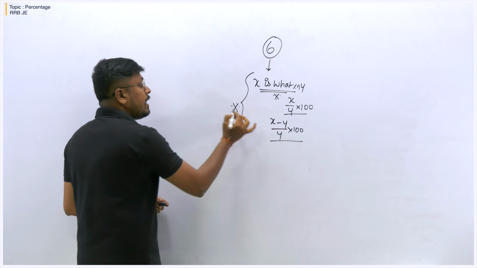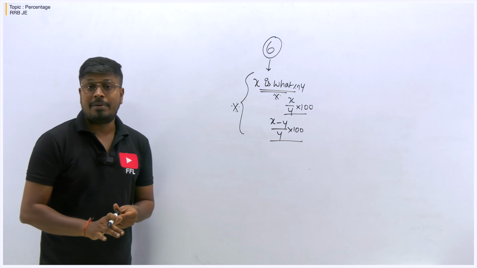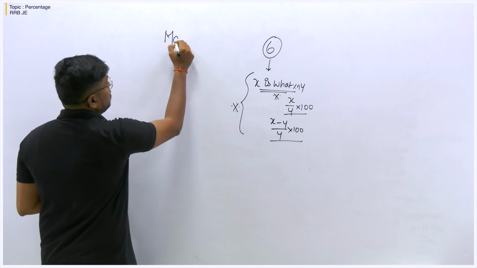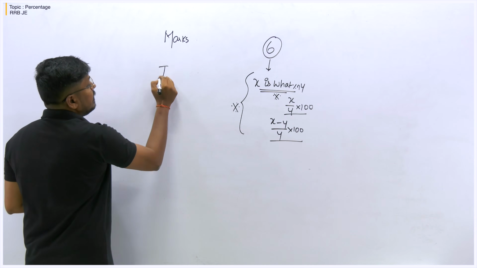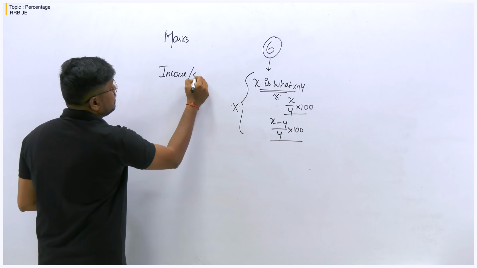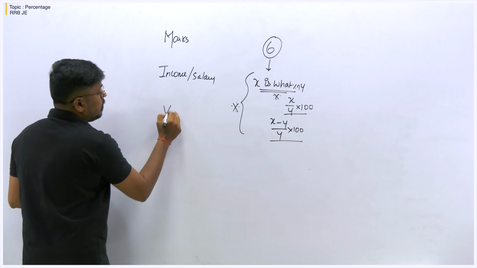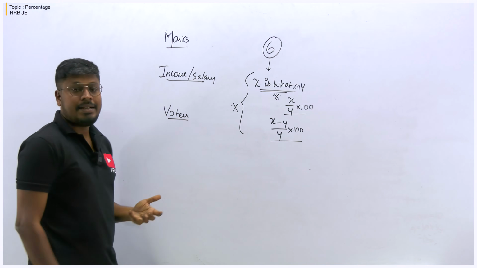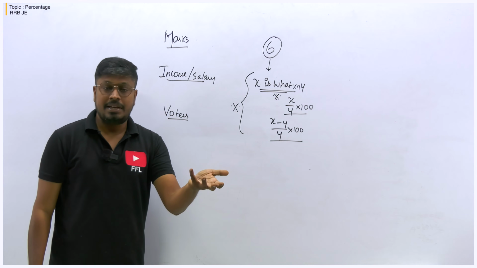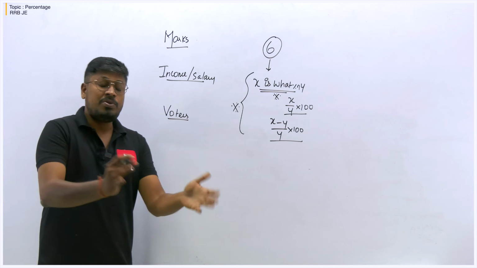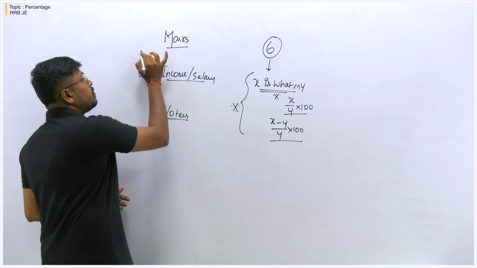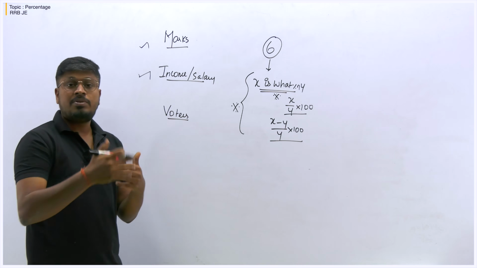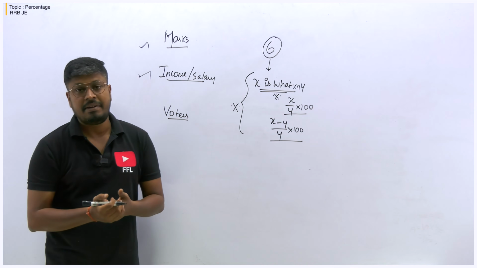So I think in the third lesson I have posted this concept, x is what percentage of y, and then the marks based concept, the income or salary based concept, and OTS, right? So these are the important concepts on percentages. And when we look at the previous year question papers of the railway exam, most of the questions were asked only from these areas. Marks and income were the most repeated questions asked in the railway exams, right?